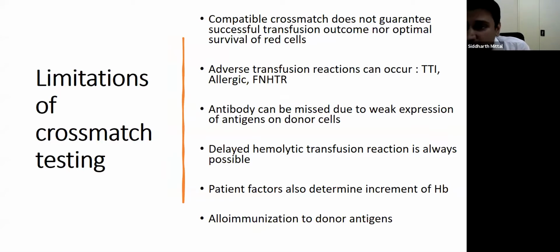Also, the increment we usually expect is 1 gram of hemoglobin increment by transfusion of 1 unit of ABO and Rh compatible, crossmatch compatible unit. But that is not always the case because there are many patient factors. If the patient is bleeding, if there is any red cell sequestration event, then the increment of hemoglobin won't be much.